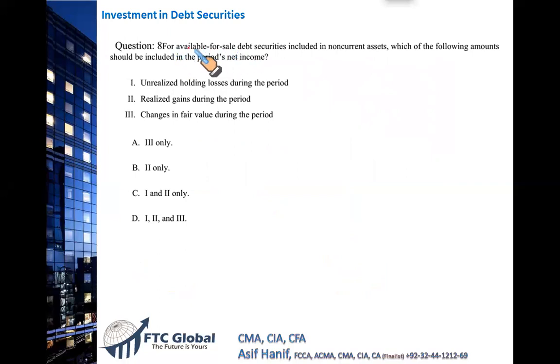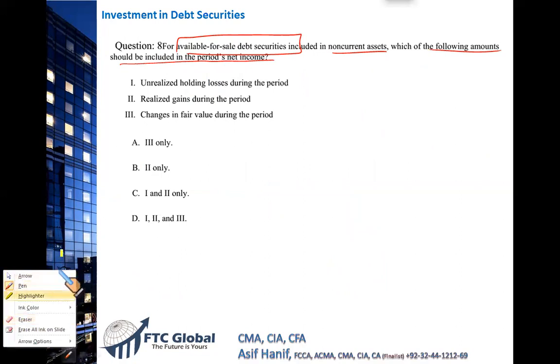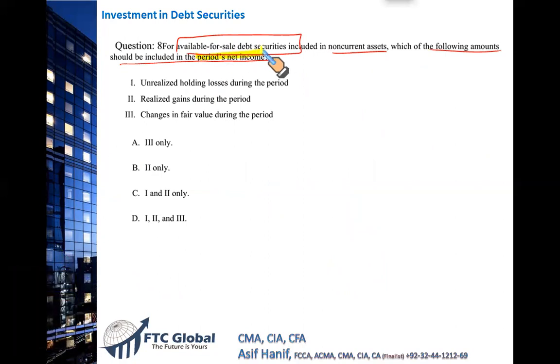For available for sale debt securities included as a non-current asset, which of the following amounts should be included in the period's net income? Mind the words net income, net income. Unrealized holding losses during the period. Wrong. For available for sale debt securities, any holding period losses and gains go to other comprehensive income, not the net income.